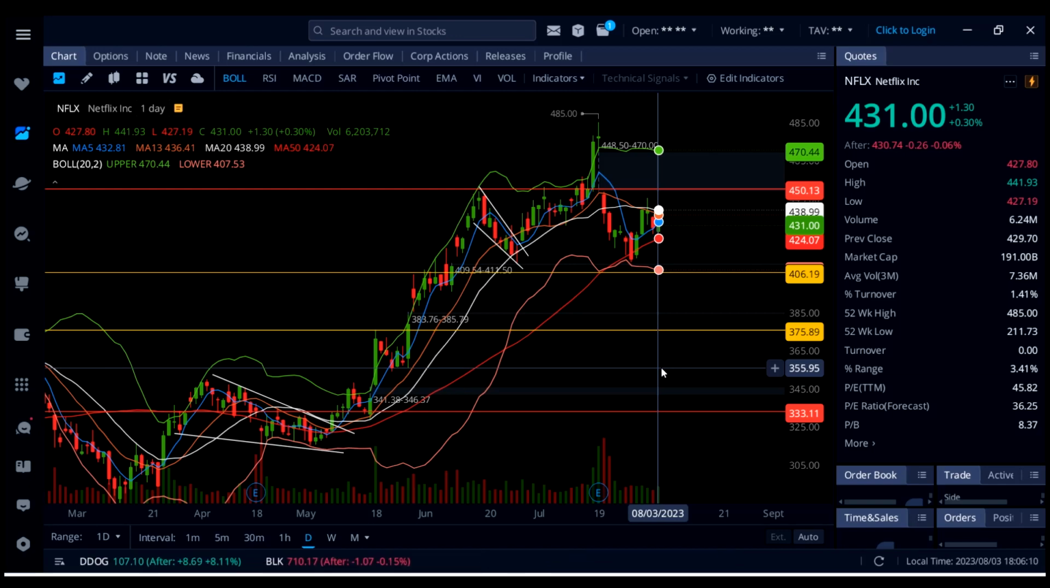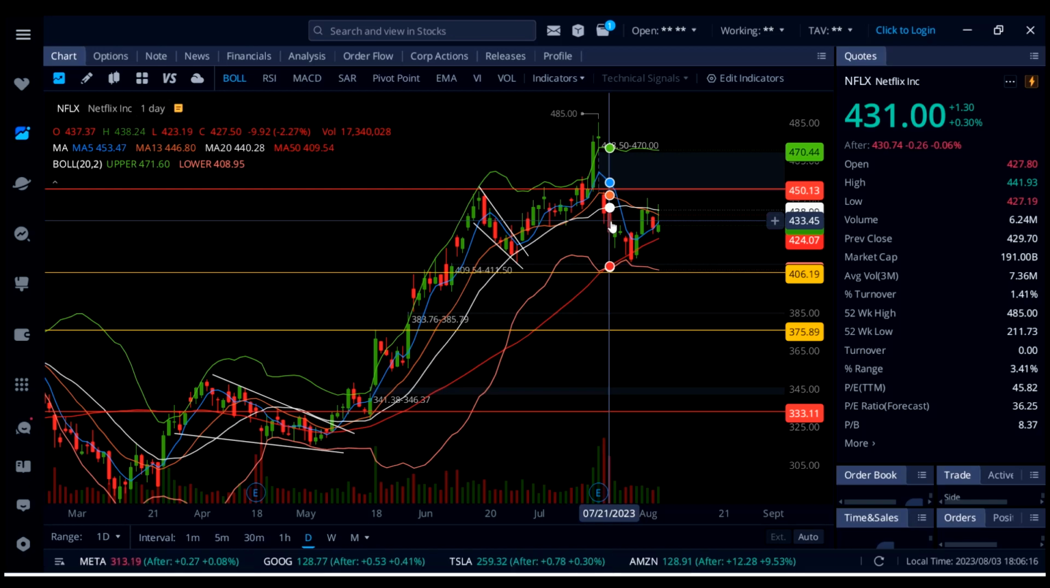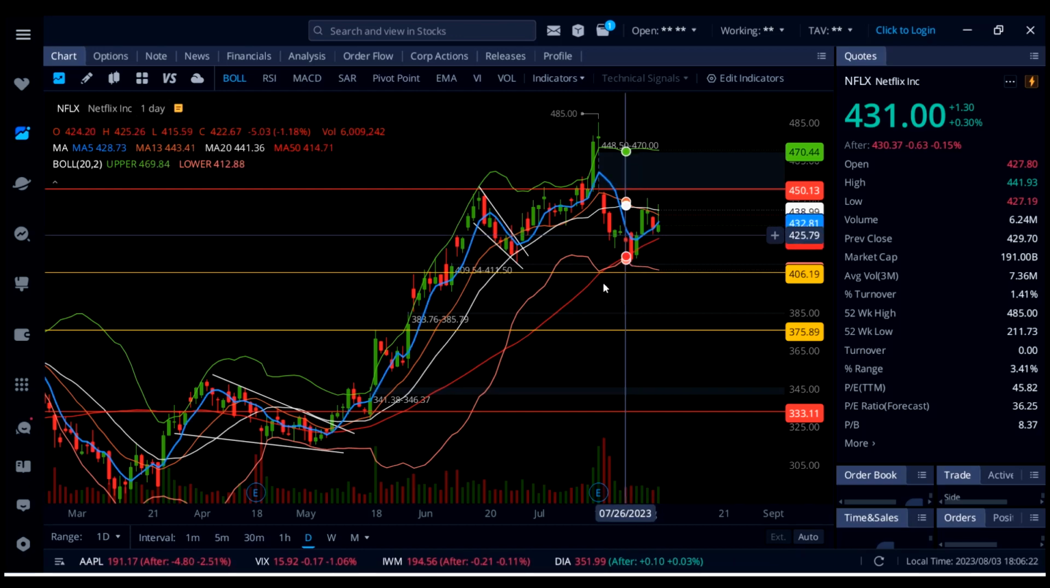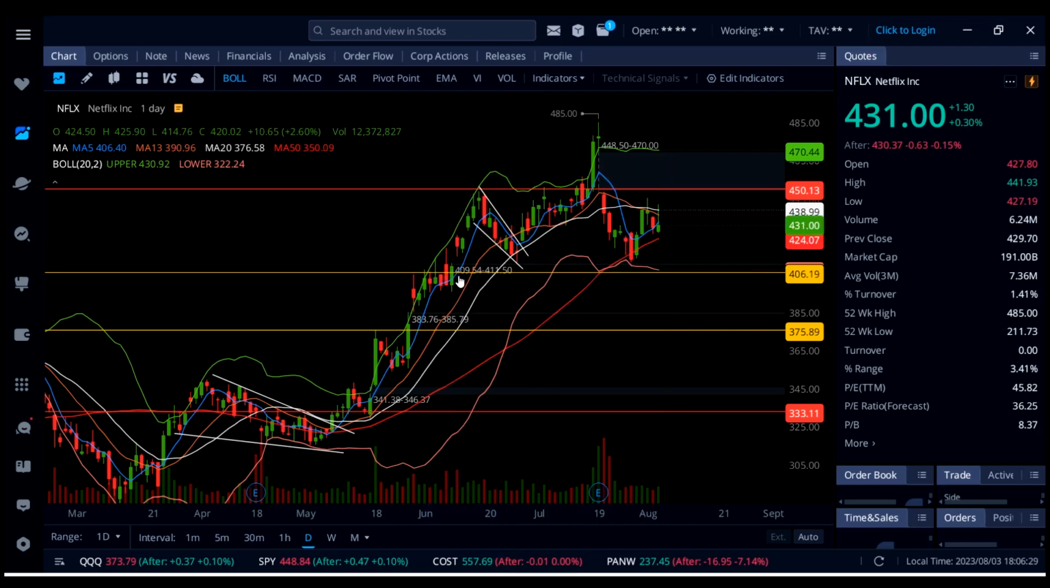Now tomorrow, if this thing can break above 438 to 439, then we've got a clear shot all the way up to 450. To the downside, we do have support at 430.81, and it looks like we lost that support. So the next one down here is 424, and if that gives up, watch out for this gap down here, 409.54.